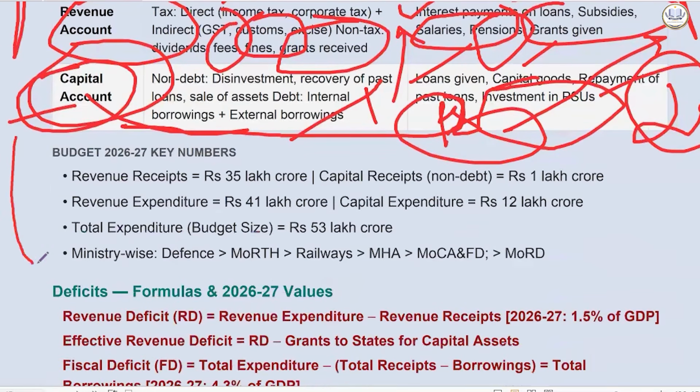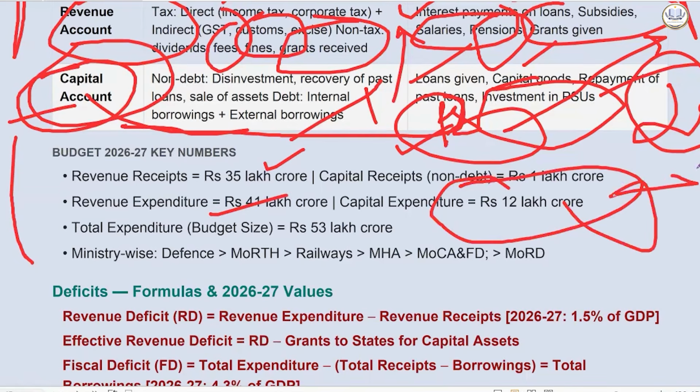In our budget also, if you see, the revenue receipt is 35 lakh crore and capital receipt is 1 lakh crore. Revenue expenditure is 41 lakh crore and capital expenditure is just 12 lakh crores. This is something which is a point of worry, specifically for a developing nation like us.